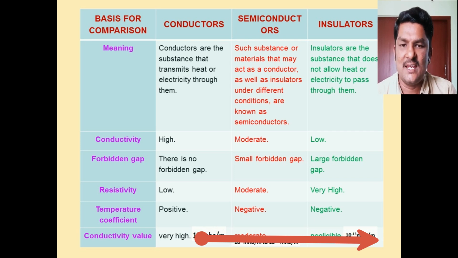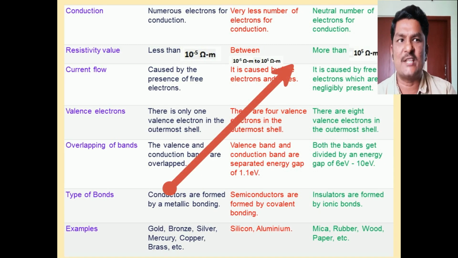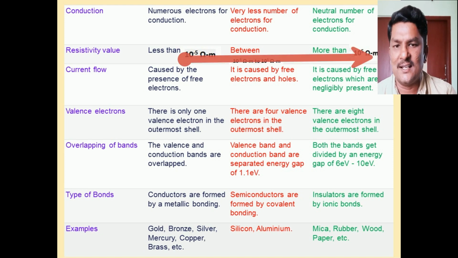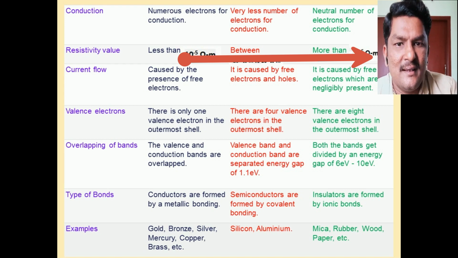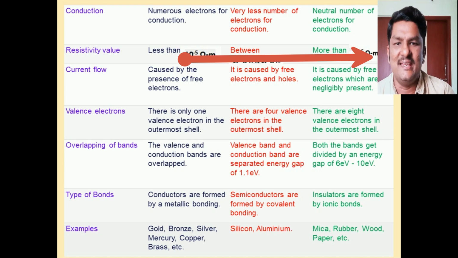The resistivity is one of the physical parameters of conductors to explain how they allow electrons easily through them. In conductors the conductivity is high and the resistivity is low.